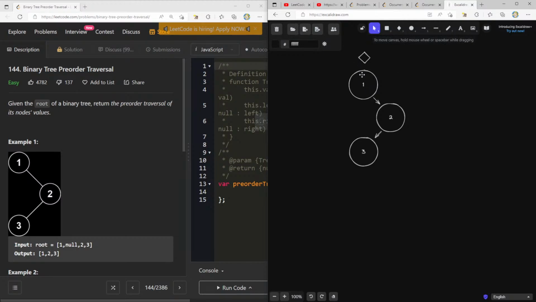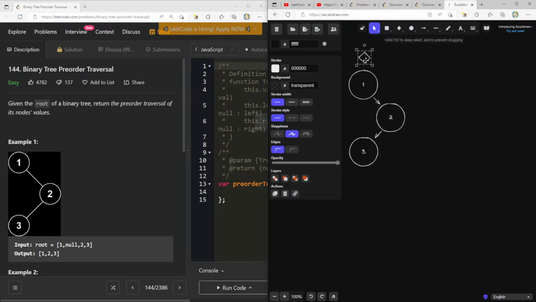But actually here we've already printed this out, so I don't even think, yeah, we should immediately print this out as long as it's not null. We push the left one, but then we pop, we come back here, then we go to the right. We immediately process this one. In this case, we'll log it, or we'll append it to our result array. We'll come over here to our left. It's not null, so we can do the same thing again.